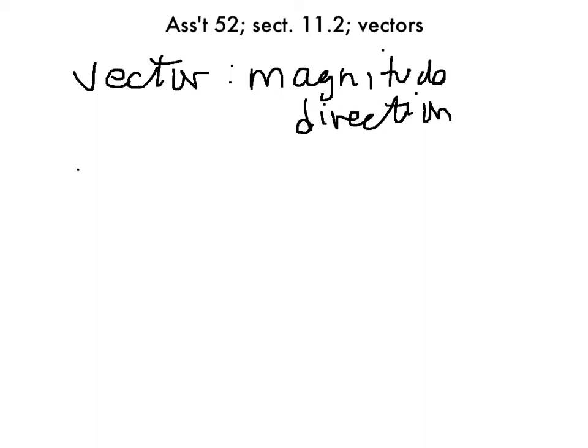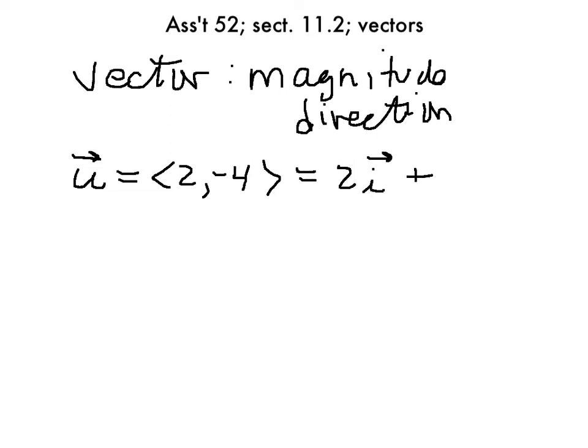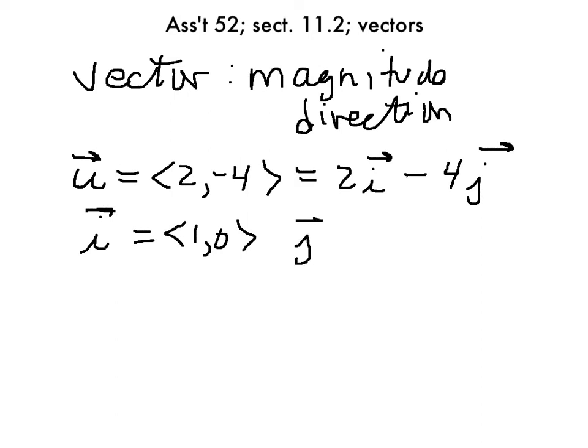So we usually write vectors with an arrowhead over the top and with brackets like this. So here is a typical vector, and we can also write it as 2i minus 4j, where the vector i is a unit vector in the x direction, and the vector j is a unit vector in the y direction.